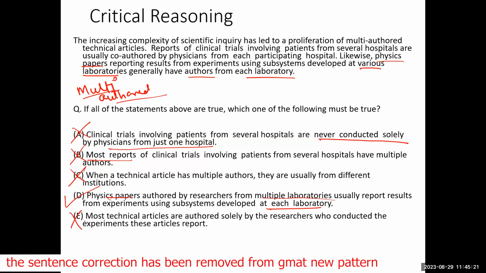Best answer for this question will be number D, because in number D, the condition is satisfied that if an article is multi-authored, then all the departments, all the institutions, all the laboratories from which these authors are making a contribution, they will be represented. So it is number D that is the answer.